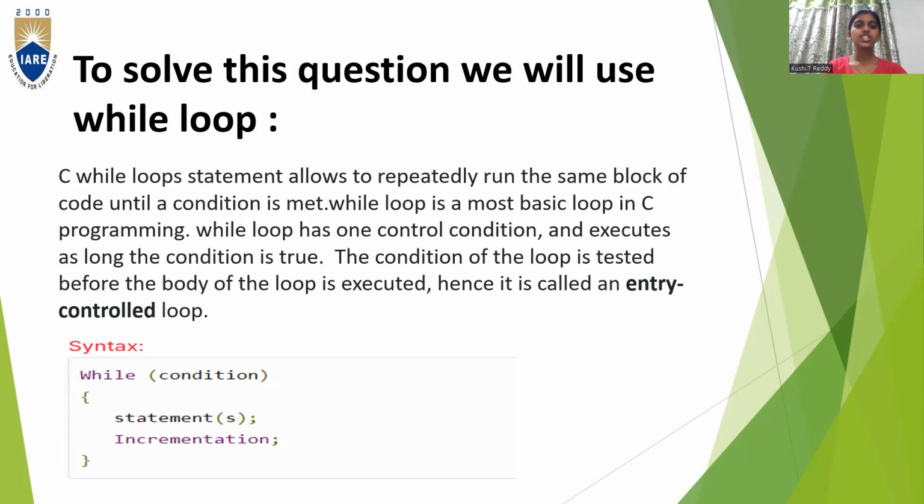The while loop statement allows us to repeatedly run the same block of code until a condition is met. While loop is a most basic loop in C programming. A while loop has one control condition and executes as long as the condition is true. The condition of the loop is tested before the body of the loop is executed. Hence, it is also called an entry controlled loop. Here you can see the syntax also: while, condition given, open parenthesis, statement, incrementation.